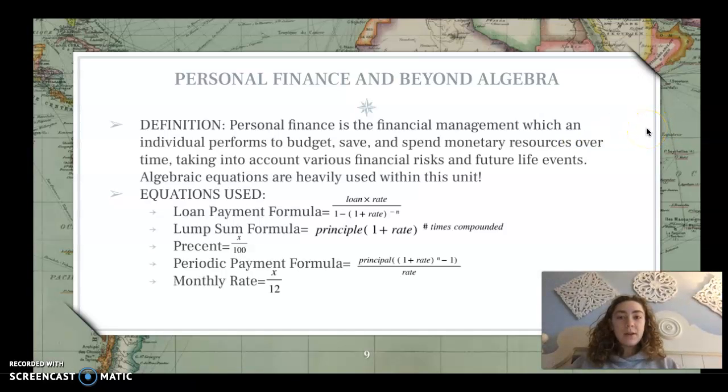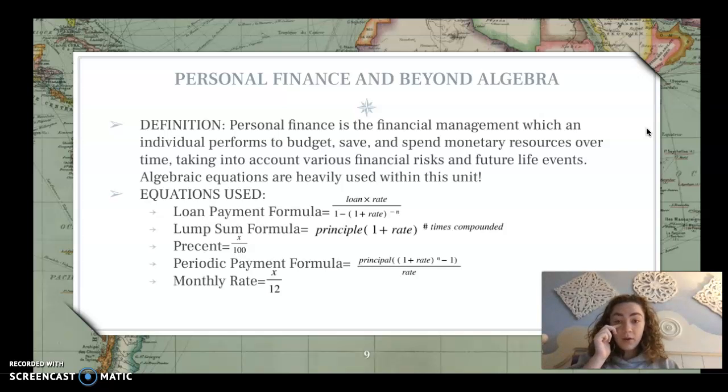Personal finance and beyond algebra. Personal finance is the financial management which an individual performs to budget, save, and spend monetary resources over time, taking into account various financial risks and future life events. Algebraic equations are heavily used within this unit to help calculate these future events or budgets and savings.